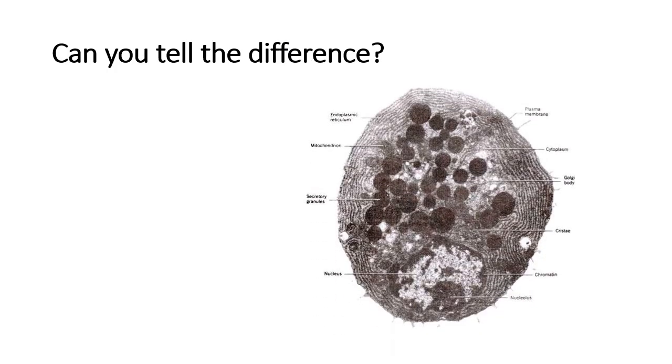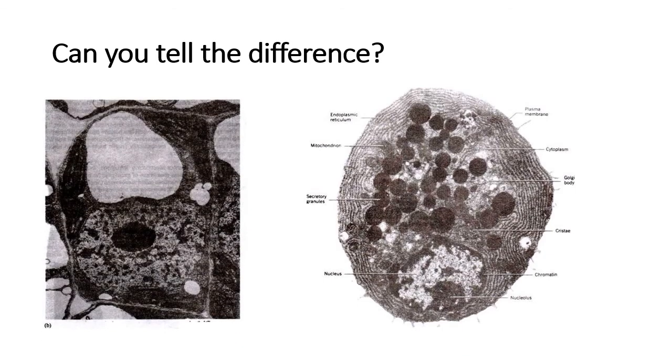So here, can you tell the difference? Usually when I give students this, it is to help them see that sometimes in your question papers, the cells are not easily drawn for you to be able to see. They are not presented in color where you can simply look and say, oh, look at that, it's a beautiful animal cell. Sometimes they come out in micrographs that look like this. And so I use this to familiarize students with how the animal cell or the plant cell would look if it was in a micrograph.